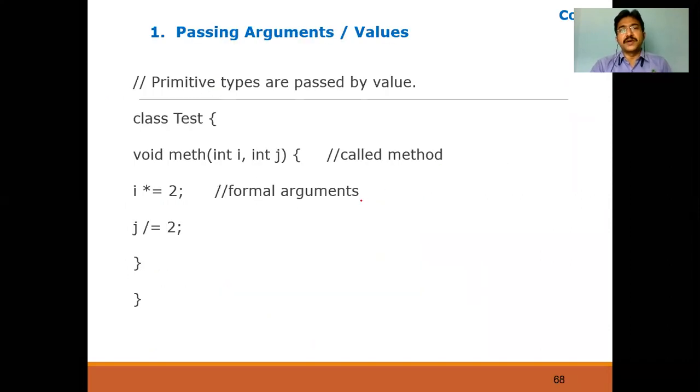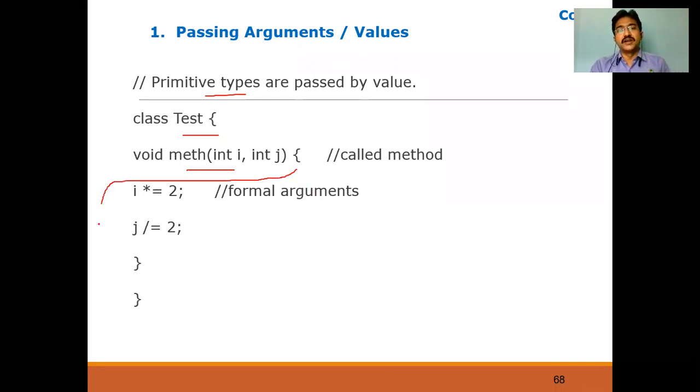First, take the first one, parameter passing by values. Here I'm creating a class called Test. For any primitive data type, we can pass by value. So we take a class called Test, and a method called meth. Now I'm just assigning whatever parameters are coming from the calling method. This is the called method because it's the definition, right?